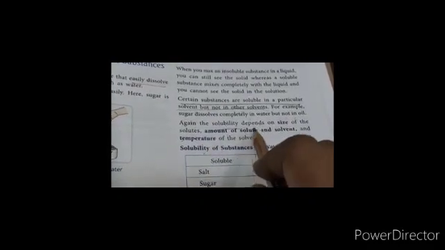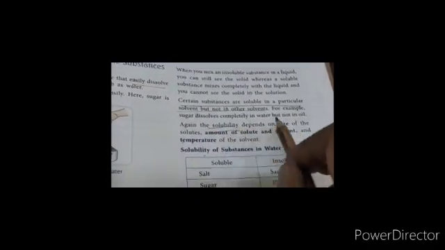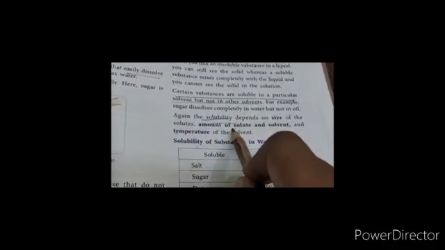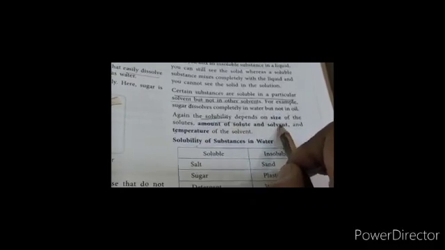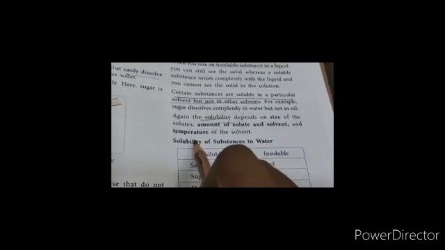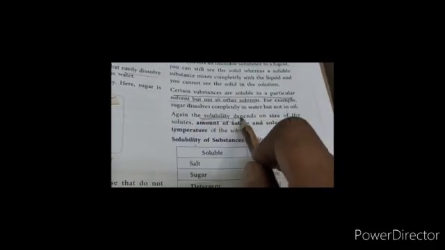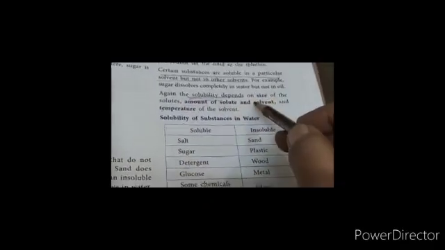Understood, children? So the solubility depends upon the size of the solute, the amount of solute, amount of solvent, and temperature. So these are the factors on which the solubility depends.